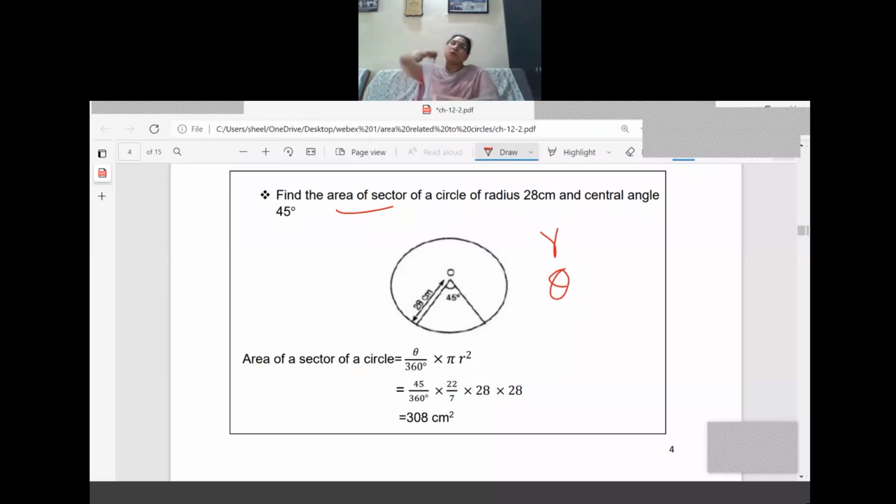Now it is a direct formula. What is the area of the sector of the circle? It is equal to theta by 360 into pi r square. I repeat, the formula we have written: theta by 360 into pi r square. Now we are substituting the values. What is the theta there? 45. So 45 by 360 into 22 by 7. Radius value is 28 and squared because it is r square. So it is an easy sum, a direct sum. You can do it directly.